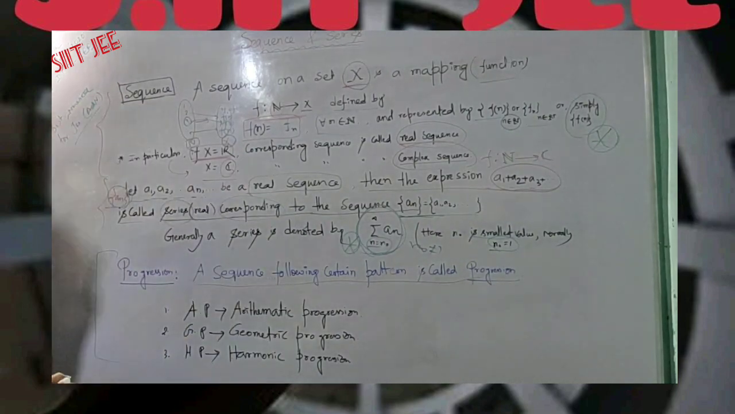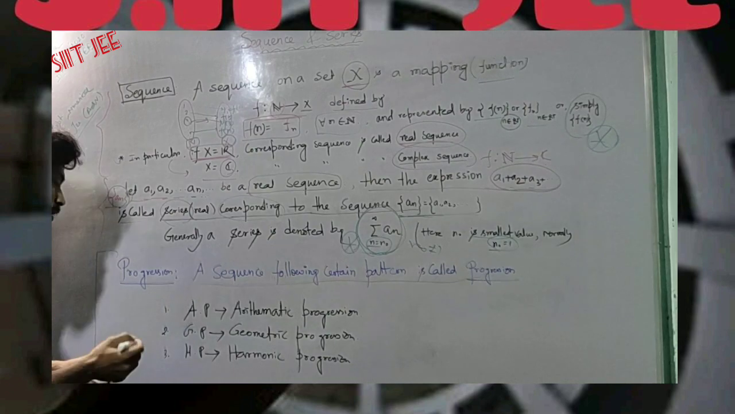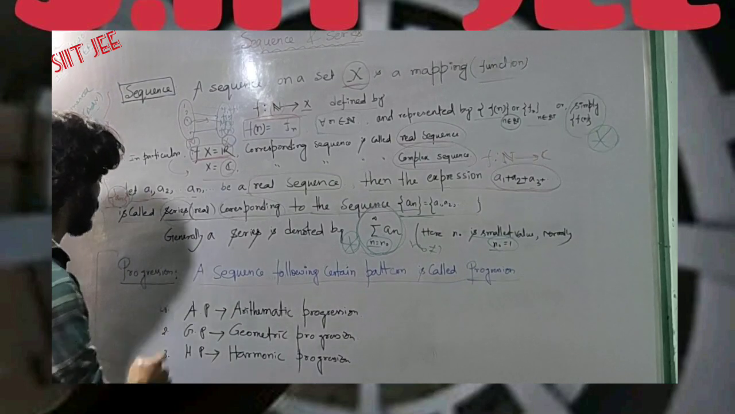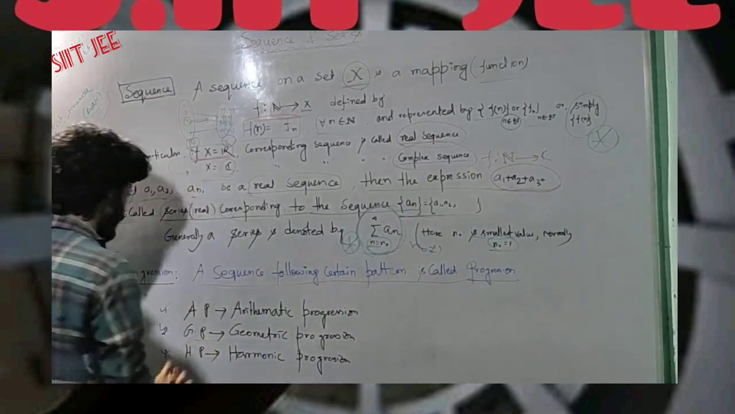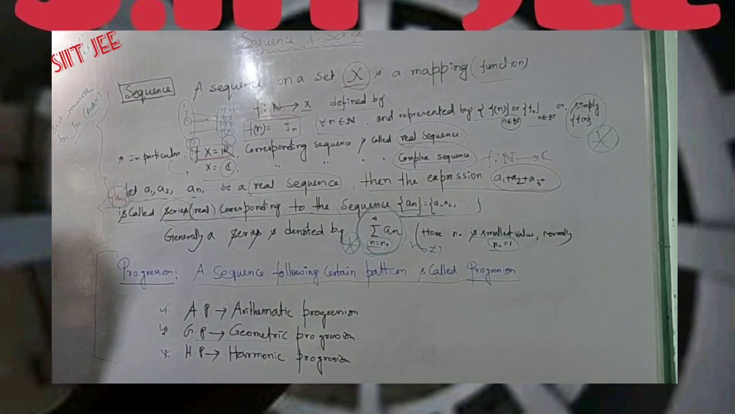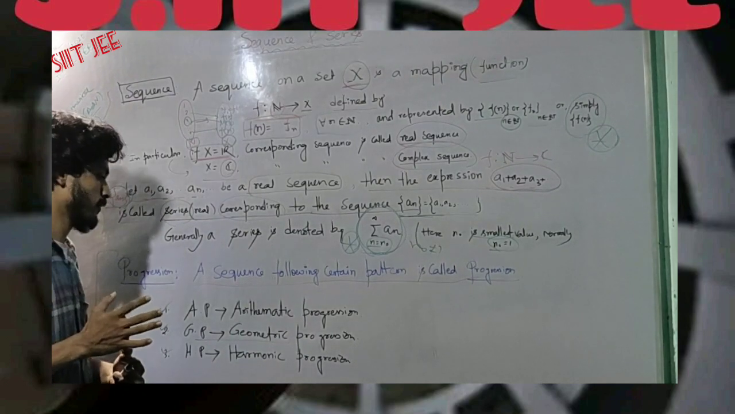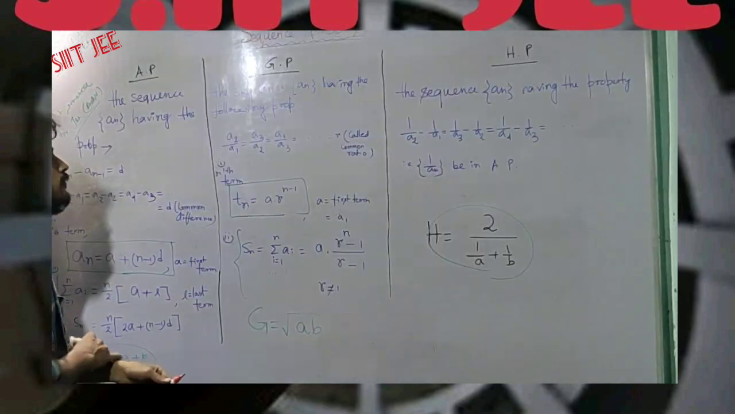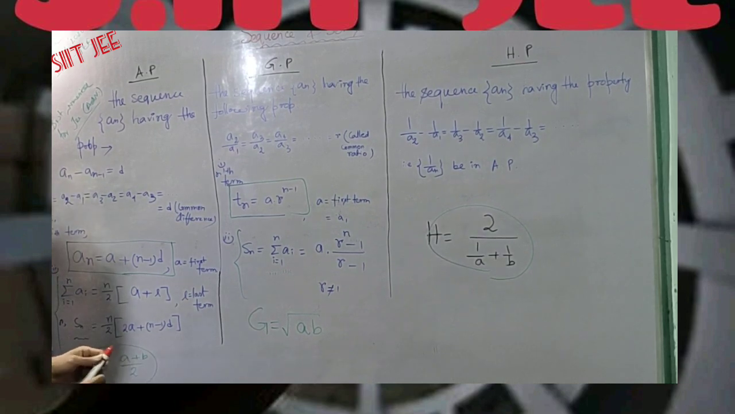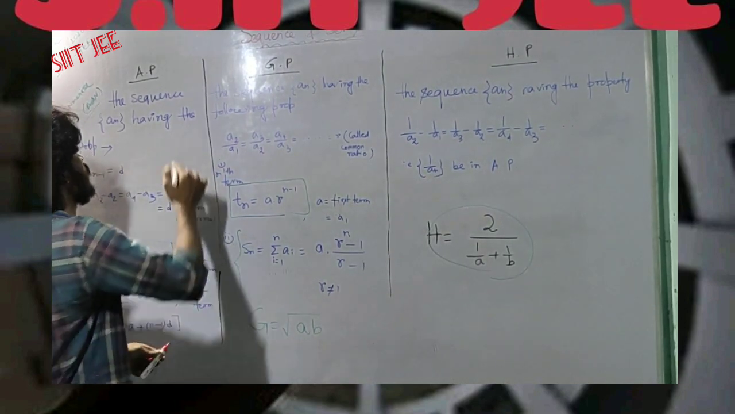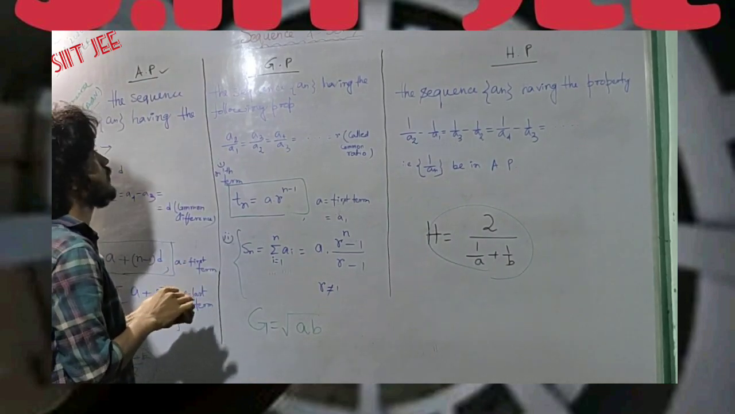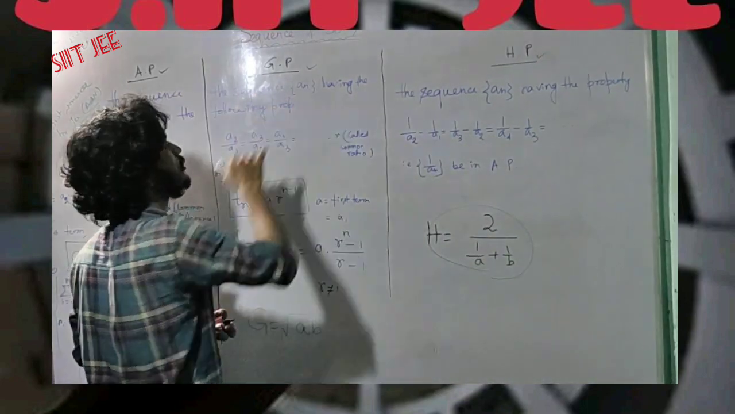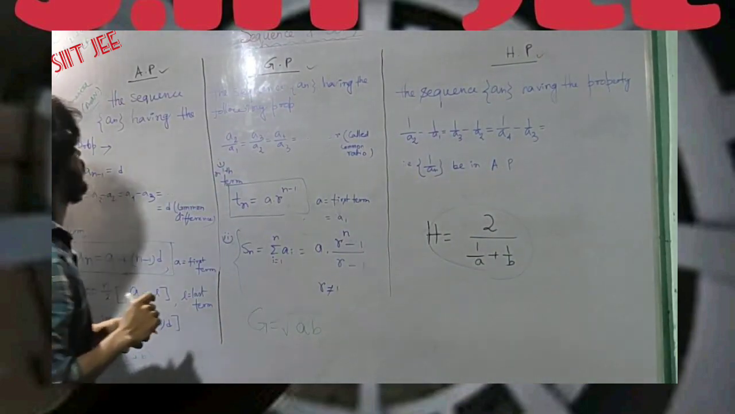So basically there are three types of progression in our syllabus. The first is AP, the full form of AP is arithmetic progression. The second one is GP, geometric progression. And the third one is HP, harmonic progression. Now categorize these three progressions: first one is arithmetic progression, second one is geometric progression, and third one is harmonic progression, written in short form as AP, GP and HP respectively.